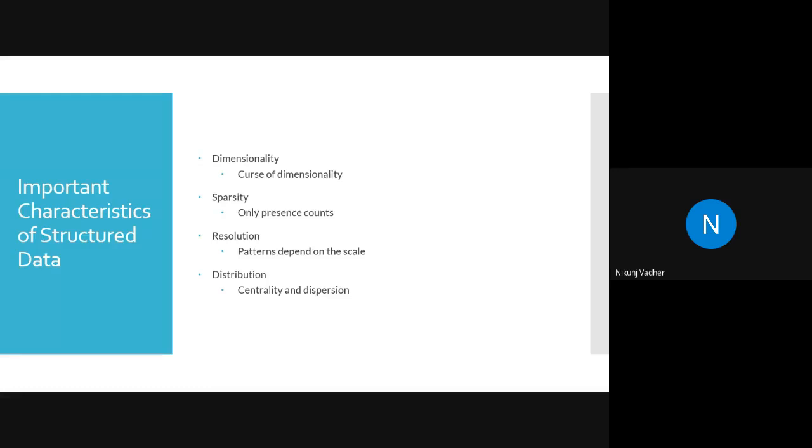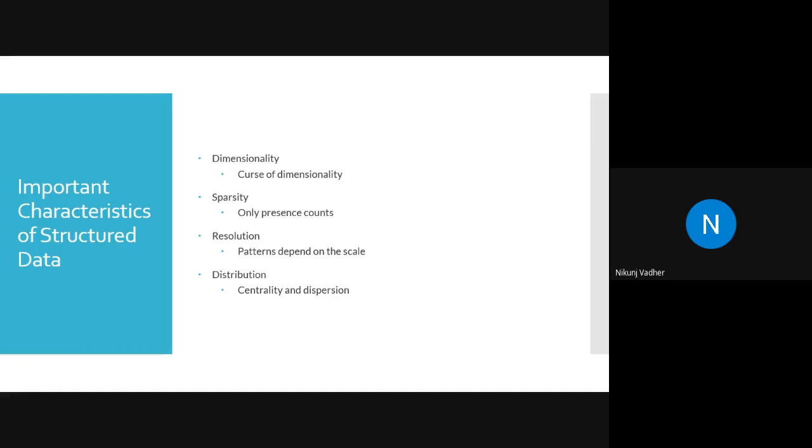So all these things you have to imagine. From now onwards, your imagination power will be very helpful in learning this subject. So these are the most important characteristics: dimensionality, sparsity meaning density of data, resolution, and distribution, that is, how well data is distributed in your feature space.